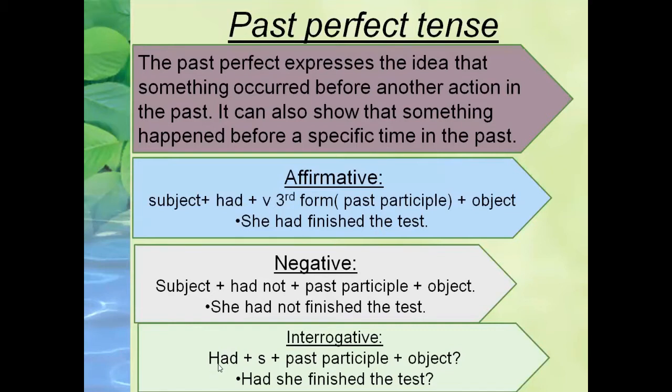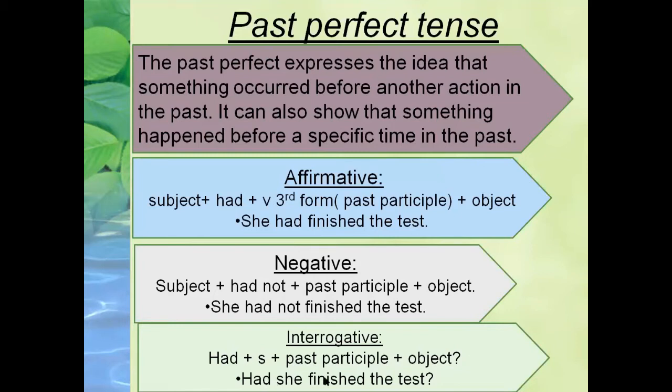So first of all, we place had, then subject, then past participle, and then object along with the question mark. The question mark is very important and necessary to show the interrogative sentence. Without the question mark, we don't recognize whether it is an interrogative sentence or a simple sentence.